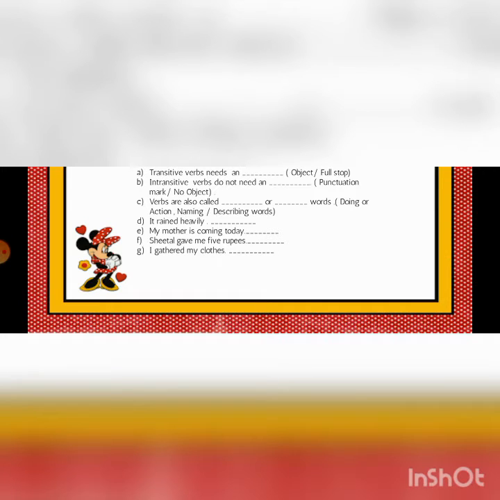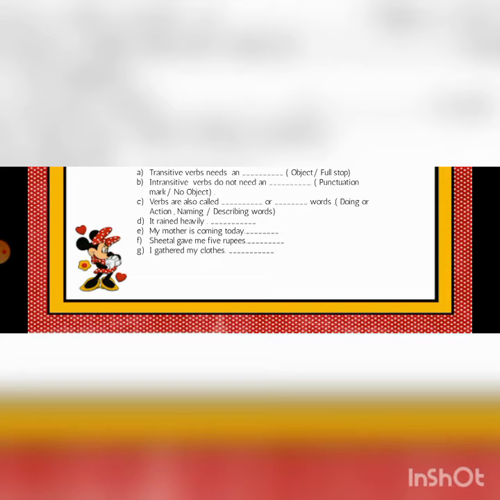Very nice. Intransitive verbs do not need an object. Verbs are also called doing words or action words. Doing means to do something, and action is also something done. So, it rained heavily. What type of verb is it? It rained heavily. Rained is the verb, heavily is an adverb, but there is no object. If it were "it rained heavily yesterday," it would still not be transitive, but right now it is intransitive because there is no object in the sentence.